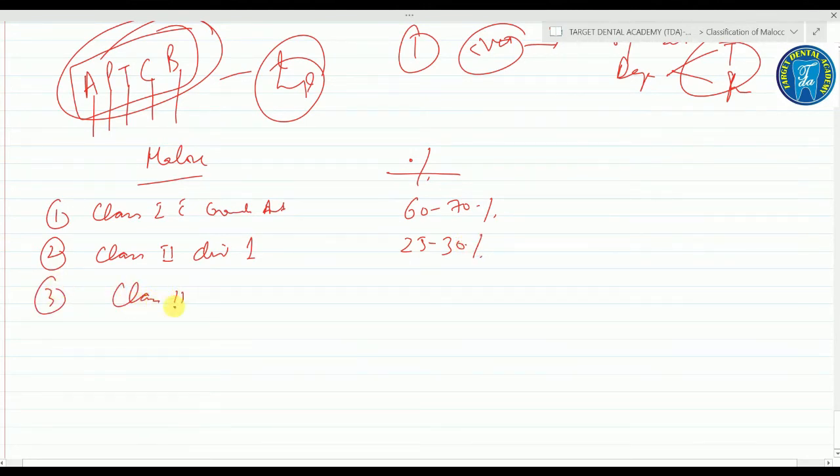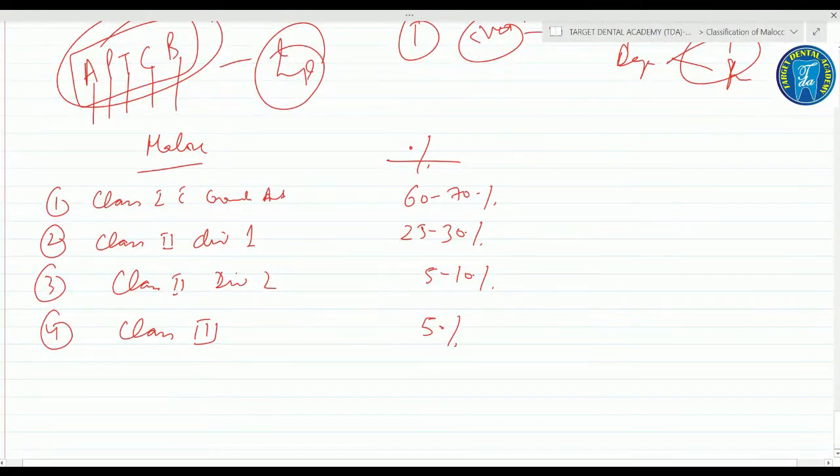In class 2 division 2, mostly 5 to 10%. Fourth is class 3, it is 5%. Apart from class 1, 2, 3, open bite in children is mostly 5%.